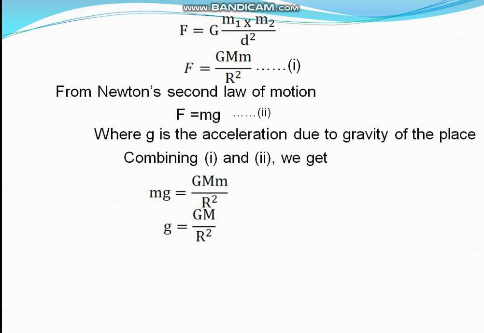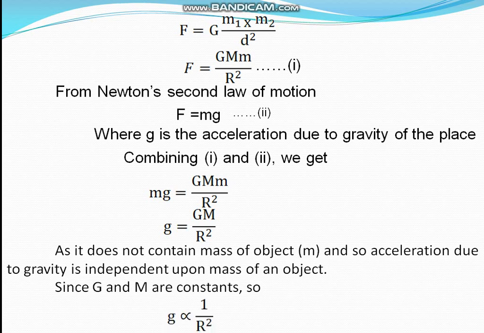So the equal to and the constant can be replaced by the proportional sign, and it will be like this. This relation tells us that acceleration due to gravity is inversely proportional to the square of the radius of the heavenly body, and hence it is proved.